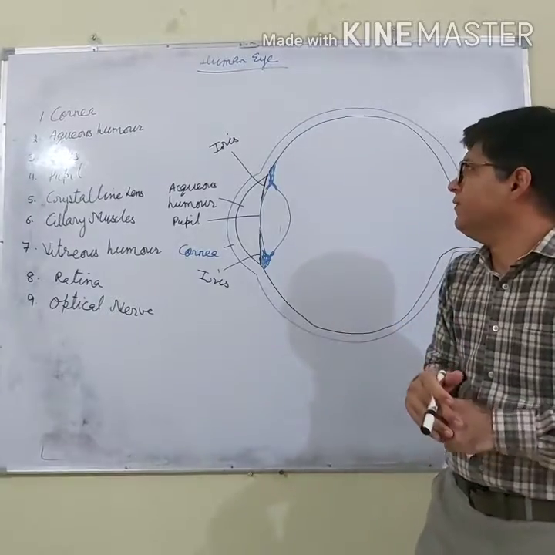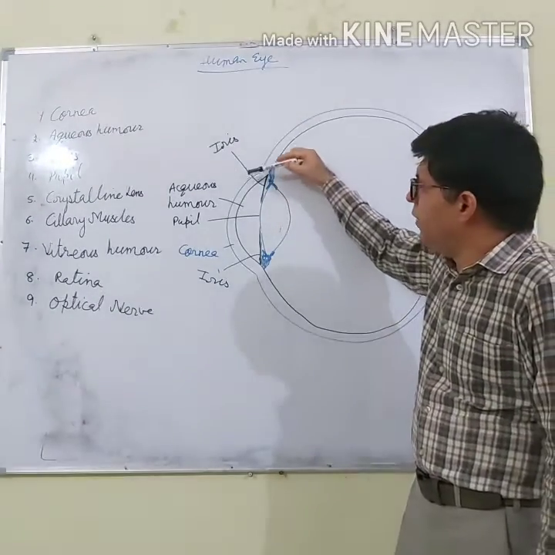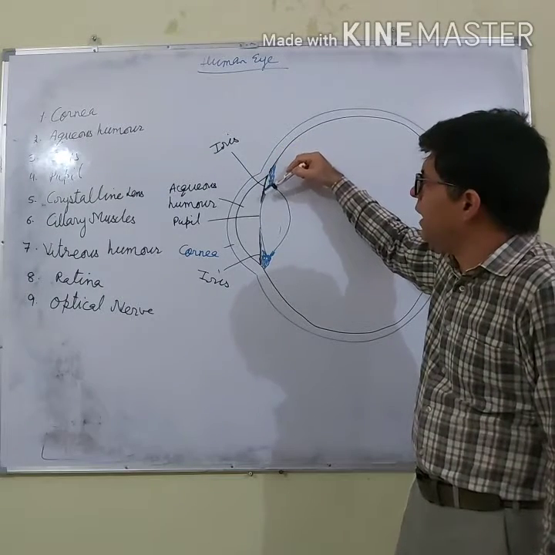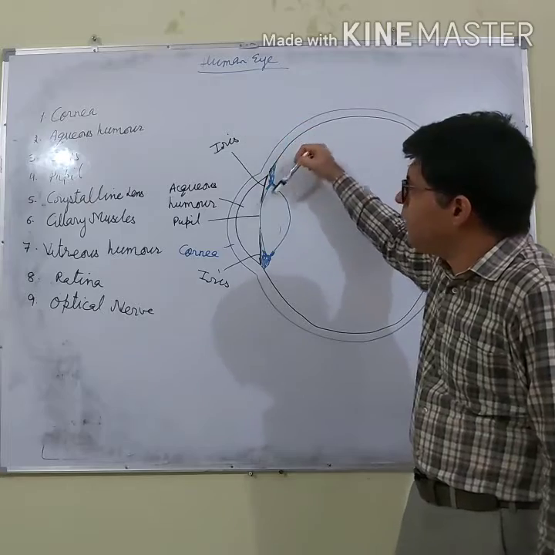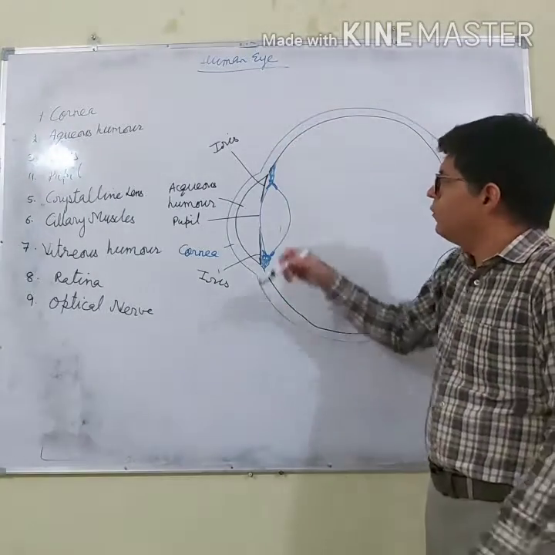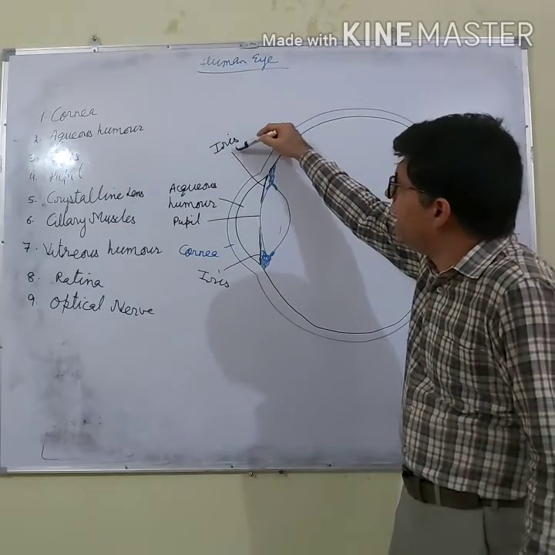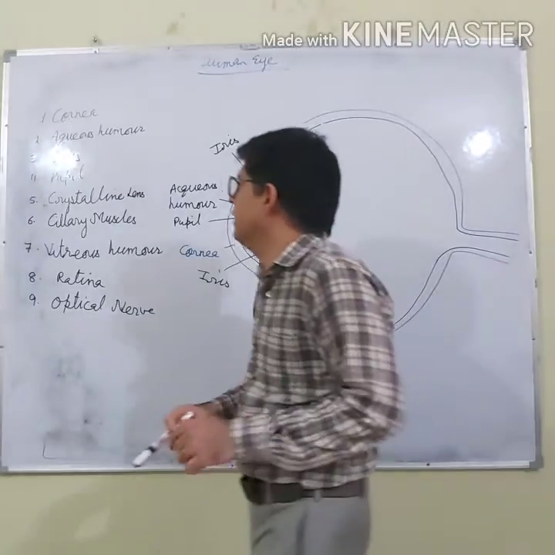It is because the iris is made up of pigments. When light falls on the iris, in some people blue light is reflected, in some green light, in some brown light. So on the basis of the light reflected, the iris has different colors.